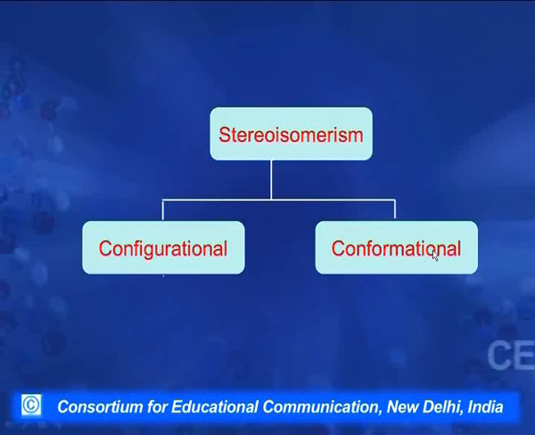Stereoisomerism can further be of two types, configurational and conformational. Before going to this type of isomerism, let us try to understand what we mean by the terms configuration and conformation. These are two different terms which are very often used in stereochemistry.